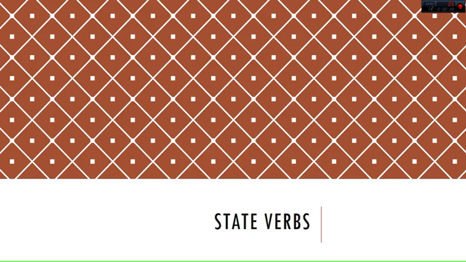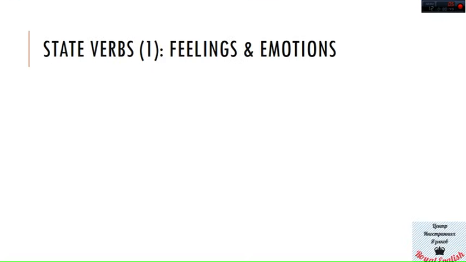They define different categories of state verbs in the English language, though in this presentation I have put emphasis on the four main ones. So, let us first talk about state verbs which are used to describe our feelings and emotions. The first pair of opposites is very familiar to you. It is just like and dislike.